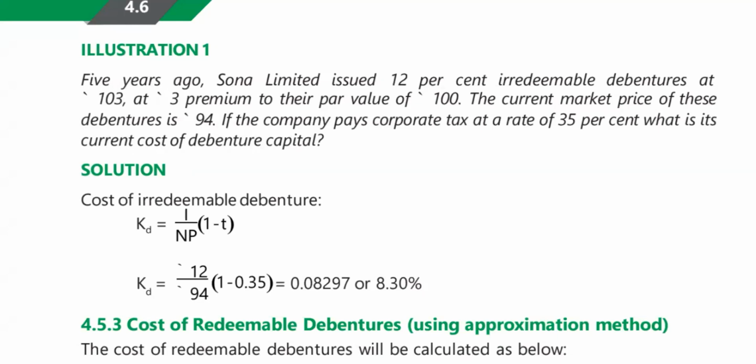Now see, debentures can be issued on three bases: first at par, at premium, and at discount. Par means you issue at the same value.